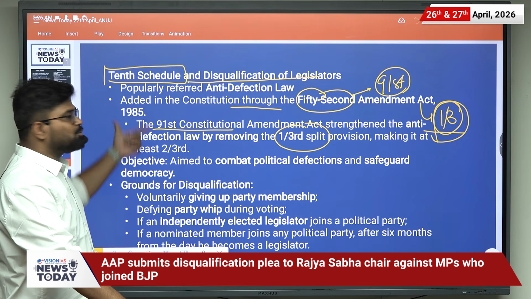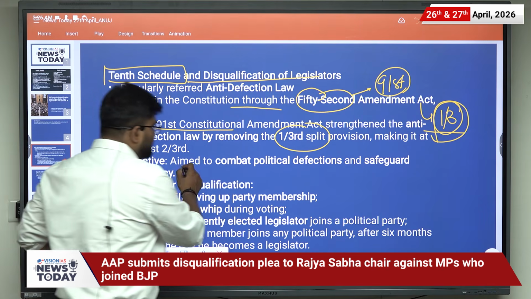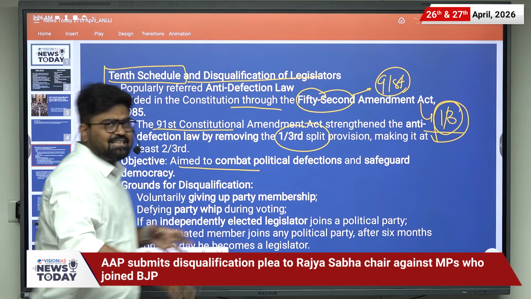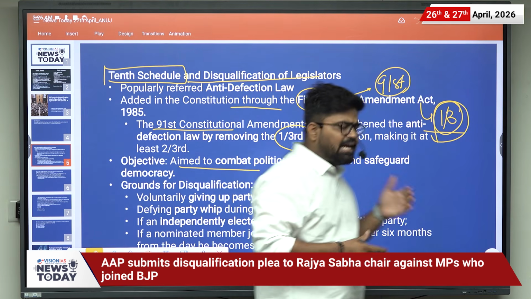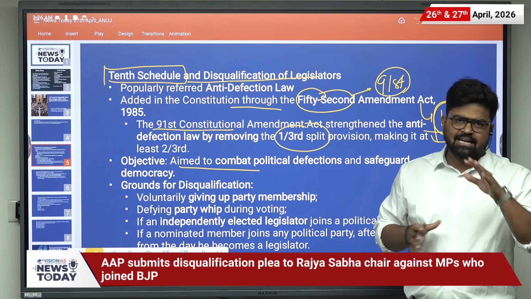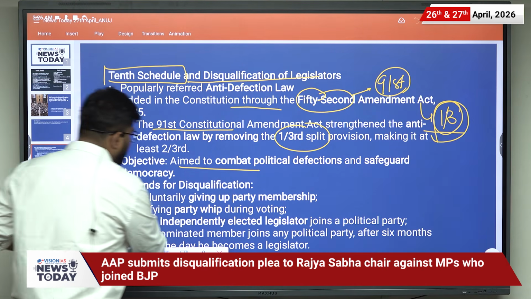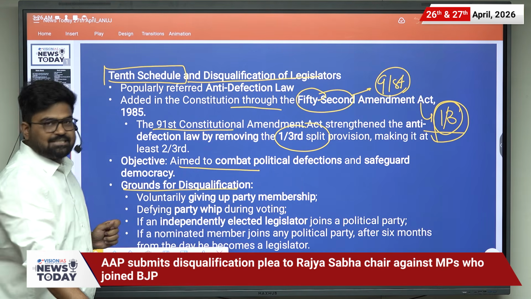And what was its objective? The objective is to combat political defection and safeguard democracy, and it also brings stability to democracy. And what are the grounds for disqualification?